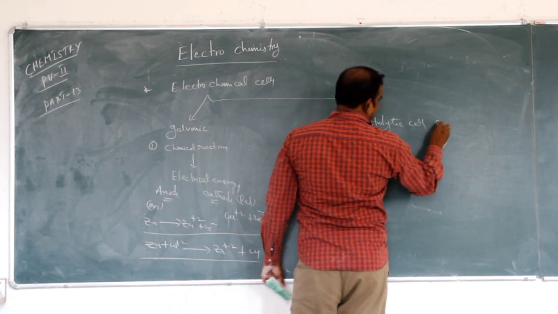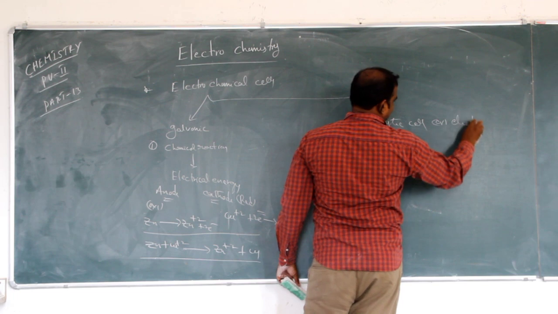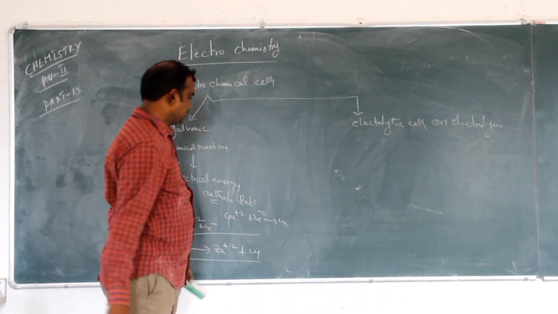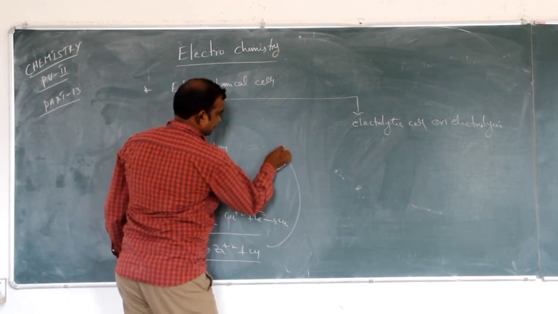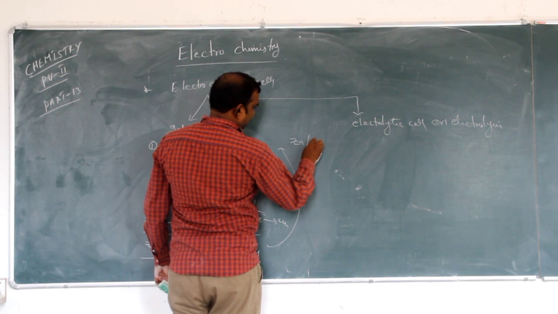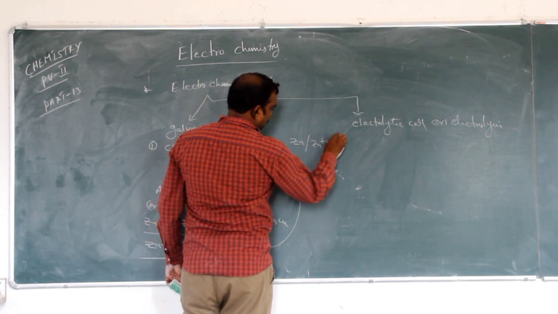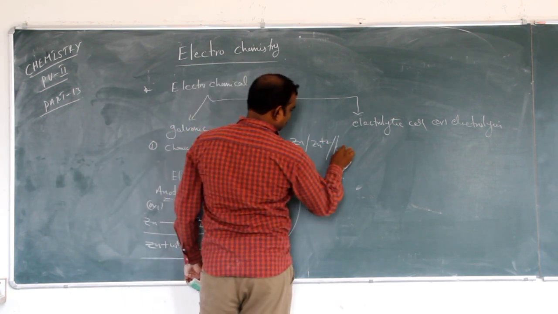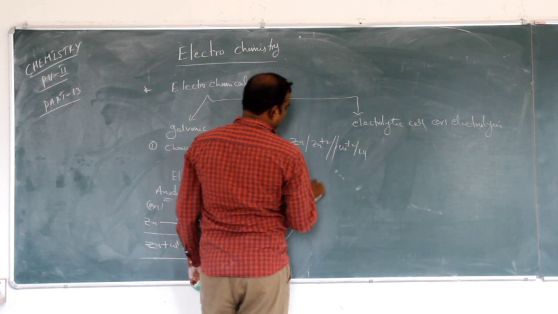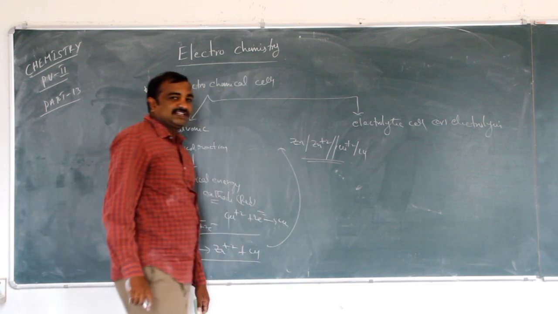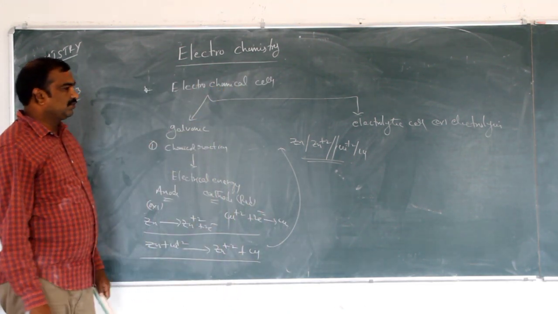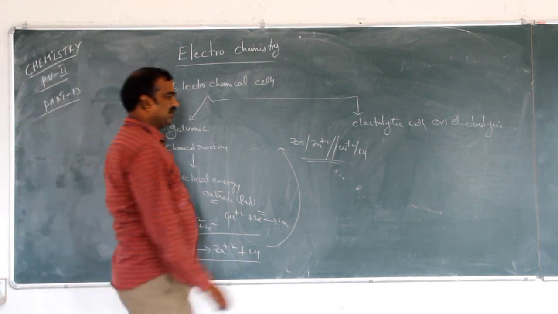This reaction can be represented as a cell reaction: Zn | Zn+2 || Cu+2 | Cu. This is the representation of the cell reaction.